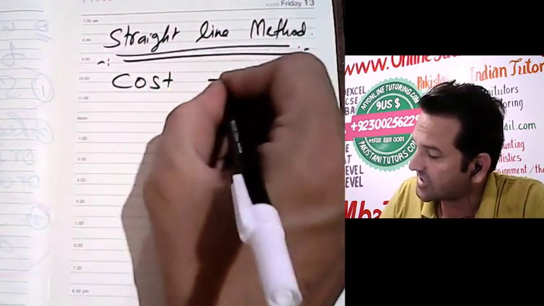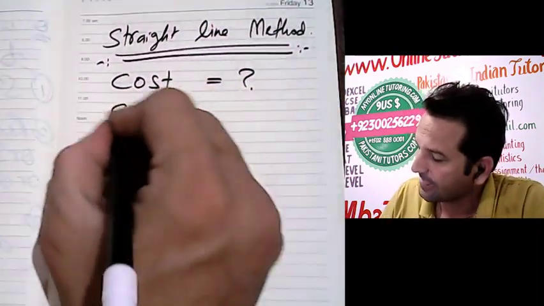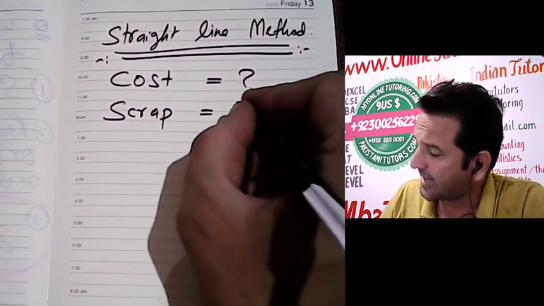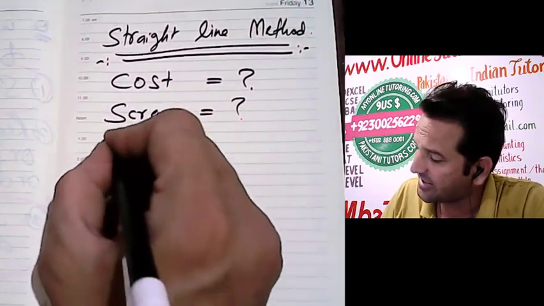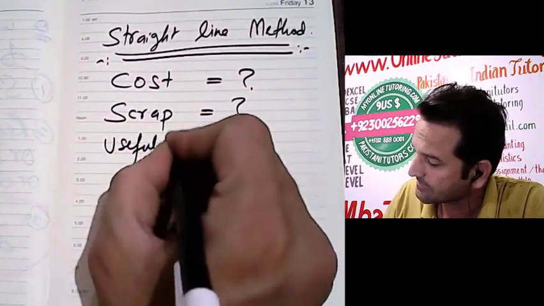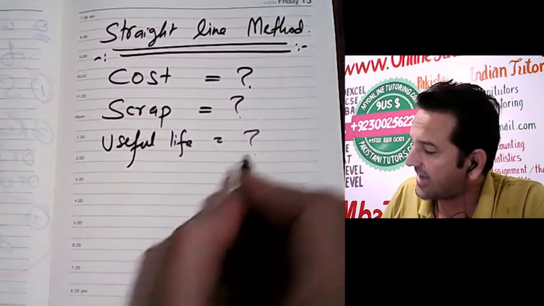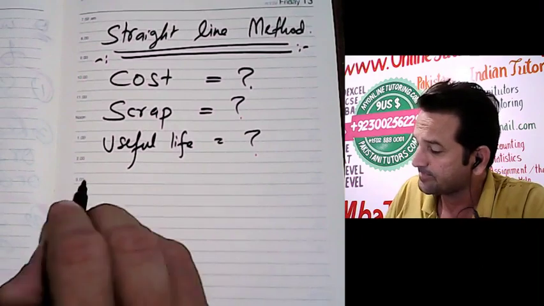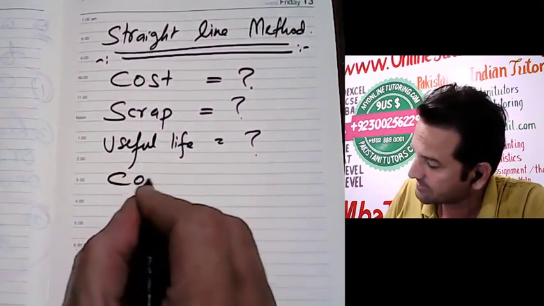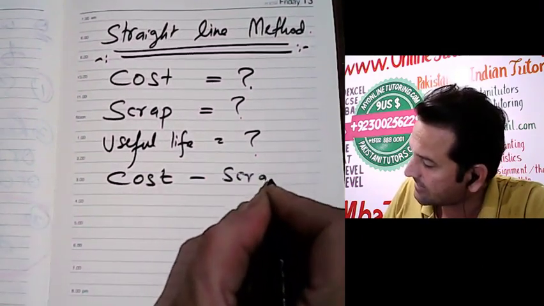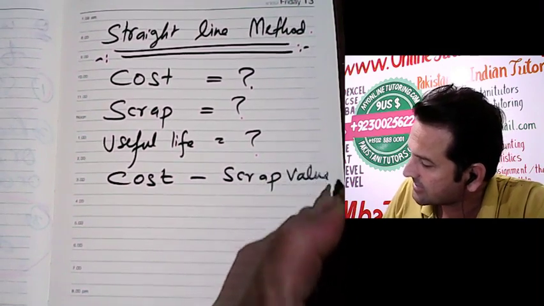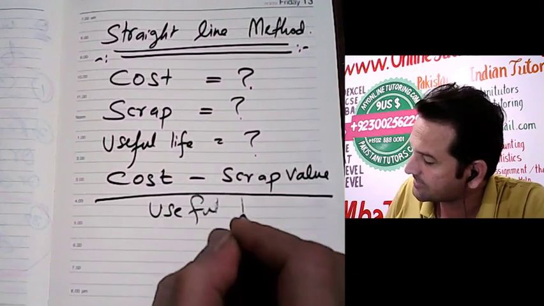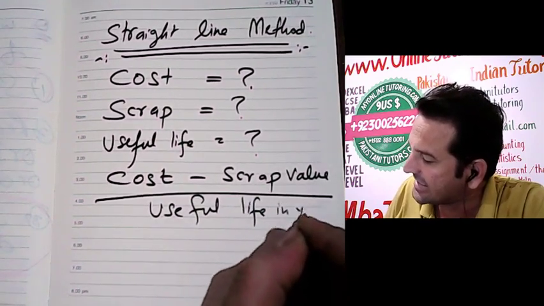You must have a value of cost, you must have a figure for scrap value, and you must have its useful life. The formula to calculate straight line depreciation will be cost minus scrap value divided by its useful life in years.